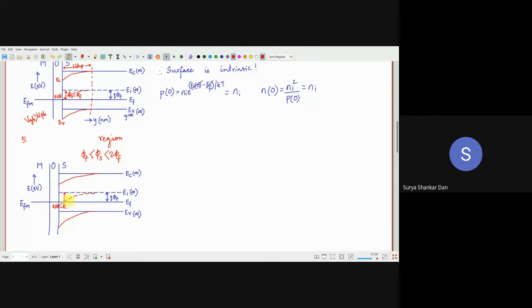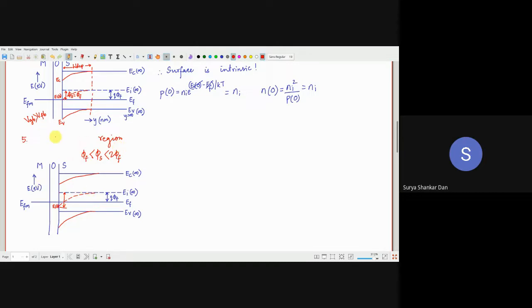If this becomes 2 phi f, that is basically when inversion started. In Streetman and all that, we will say surface potential is greater than or equal to 2 phi f, but that is for VT. This region is the origin of subthreshold conduction, sub-VT operation. In fact, subthreshold conduction is going to be one of the most important regions of circuit design when you are designing for low power. It is called subthreshold design. Subthreshold means it is operating in this region.